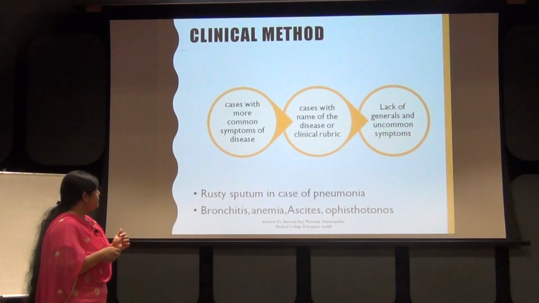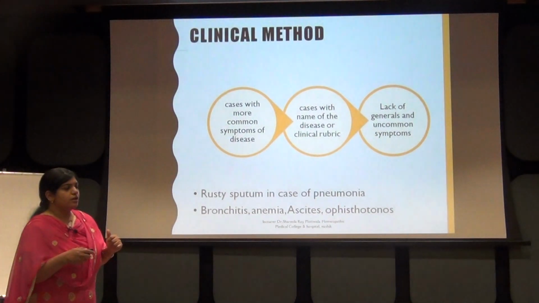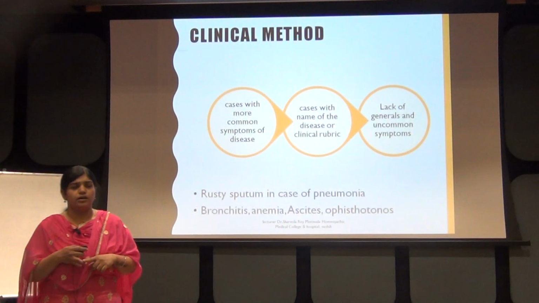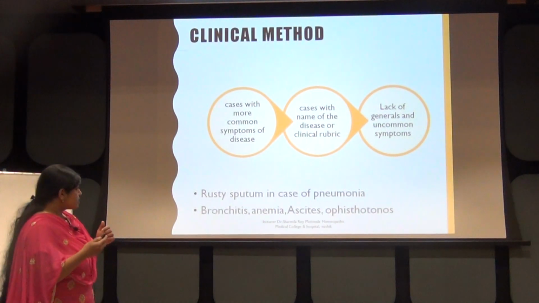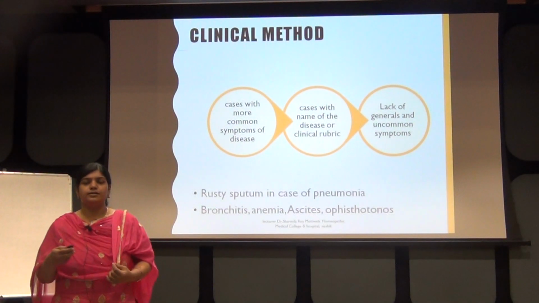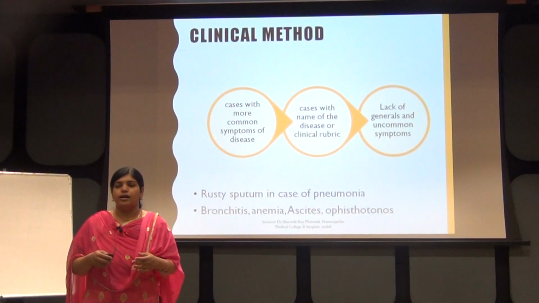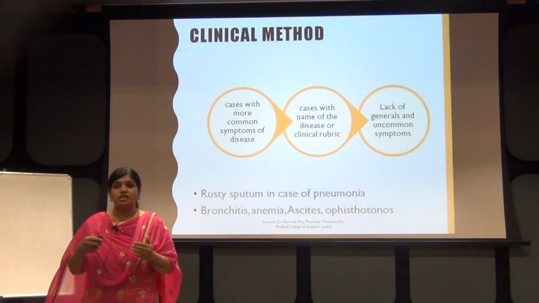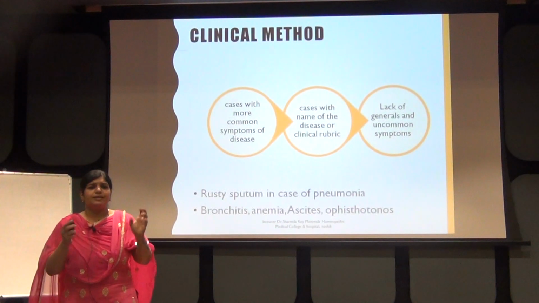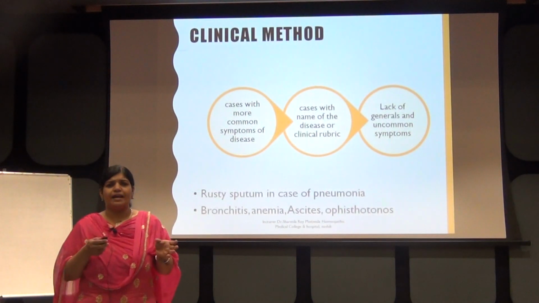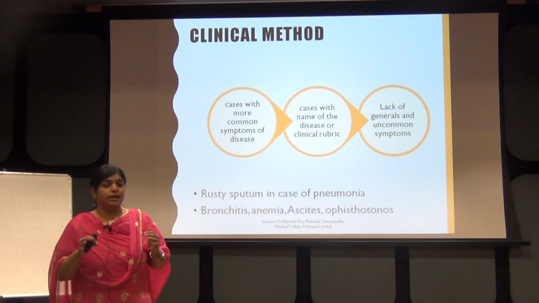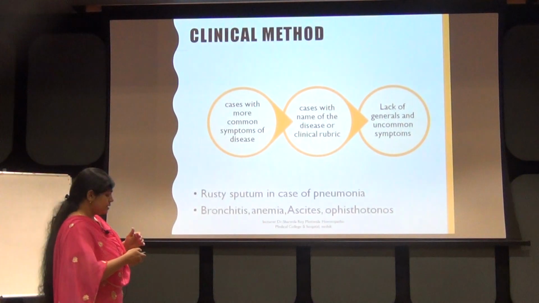Second is cases with the name of the disease or clinical rubric. In such cases, like a patient suffering from bronchitis or renal kidney stone, or ascites, or anemia, a patient comes to you and says that my Hb is low, and other than that no problem is there. So you can take a repertory like Murphy's repertory, go to the anemia rubric and you will get a group of remedies. In that way also we can repertorize the case.